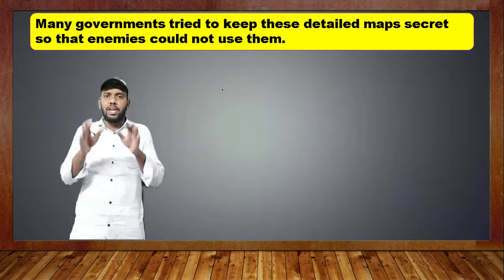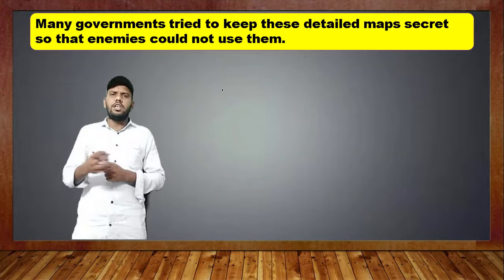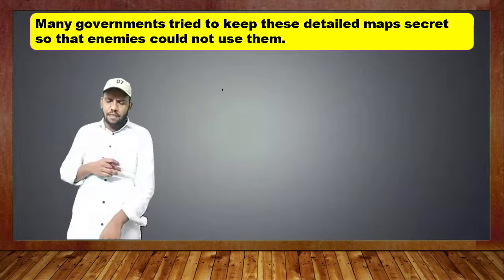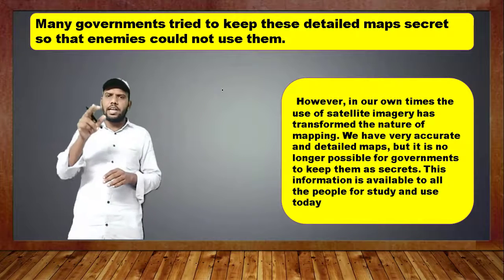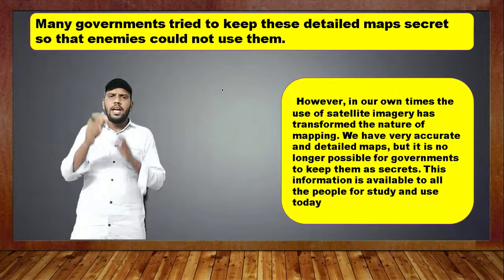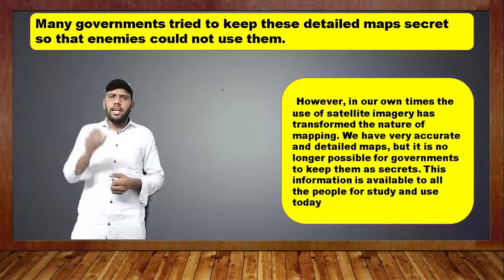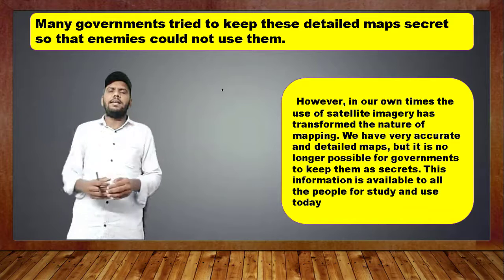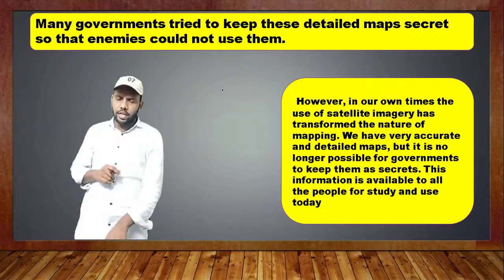In early times maps were kept very secret, but now maps are very open because maps have many uses, so the government cannot keep them secret from the public. Maps are available everywhere now. These points are given there. Nowadays, maps cannot be kept secret by the government. It is necessary for people to understand the knowledge, information, routes, and many uses in the maps. Even in schools, students need maps to study different places and to locate places. Yes or not? But in early times maps were kept very secret, and nowadays it is quite the opposite. All the maps are very open. Yes or not, children? Okay, very good.